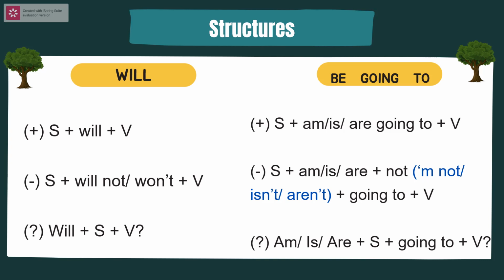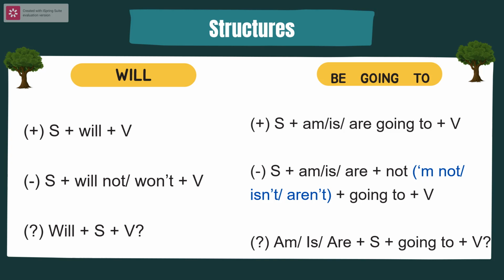In negative sentences, we add not after will, or we can use the abbreviation of will not, which is won't. And in interrogative sentences, we invert will before the subject. So next, the be going to form.